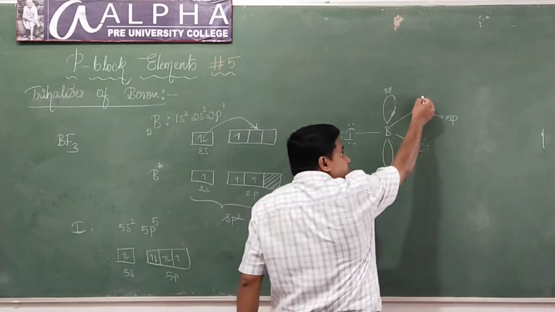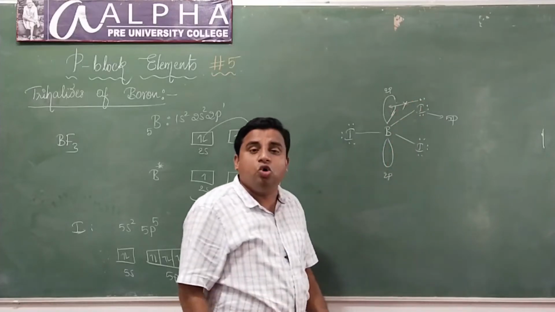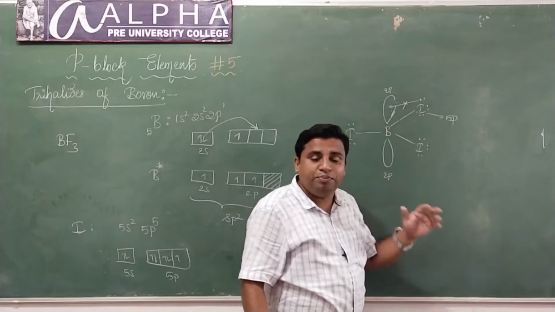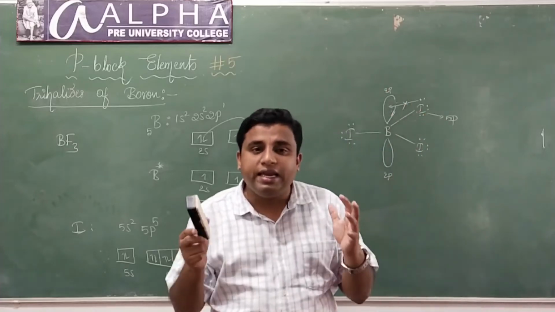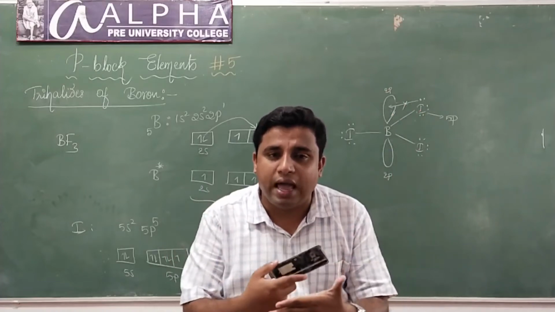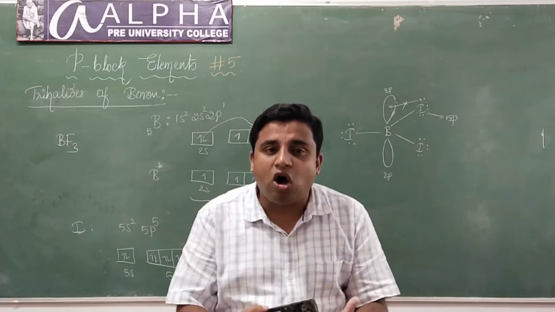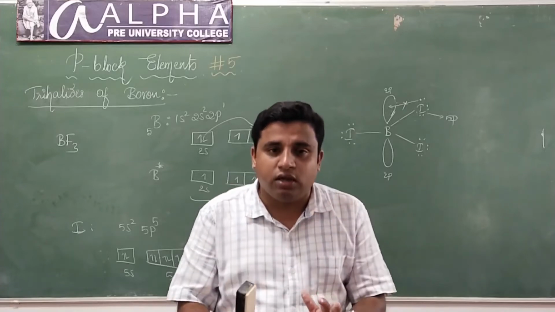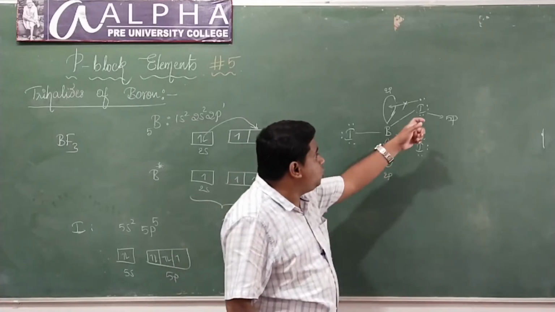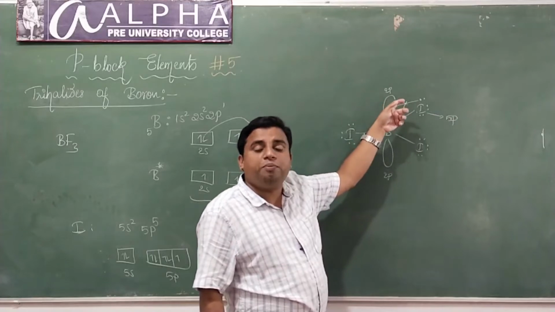Iodine cannot transfer its lone pair of electrons to the vacant p orbital of boron. Why? Because the energy difference between the 2p orbital and the 5p orbital is large. In chemical bonding we have learned that two orbitals can overlap only when they have almost the same energy.